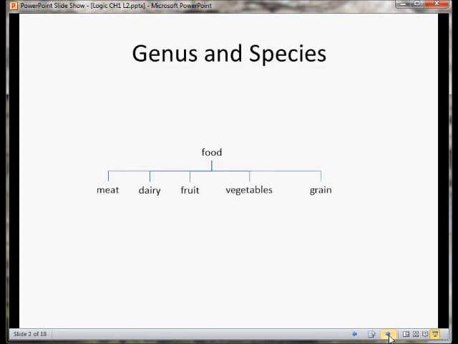If we think about the term food, we can also think of many different kinds of food, such as meat, dairy products, fruit, vegetables, and grain. And these are different categories of the term food. Well, we have a special name for these categories. In this case, we would call the term food a genus, and we would call the terms meat, dairy, fruit, vegetables, and grain species. They would all be species of the genus food.